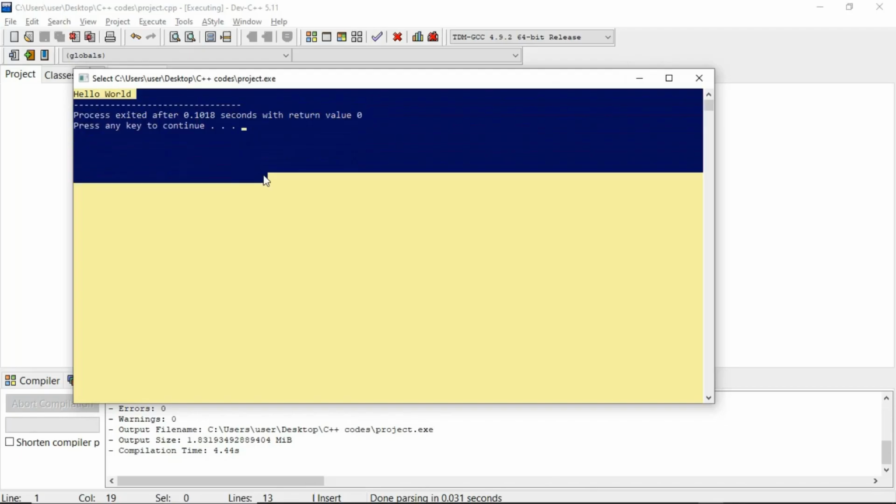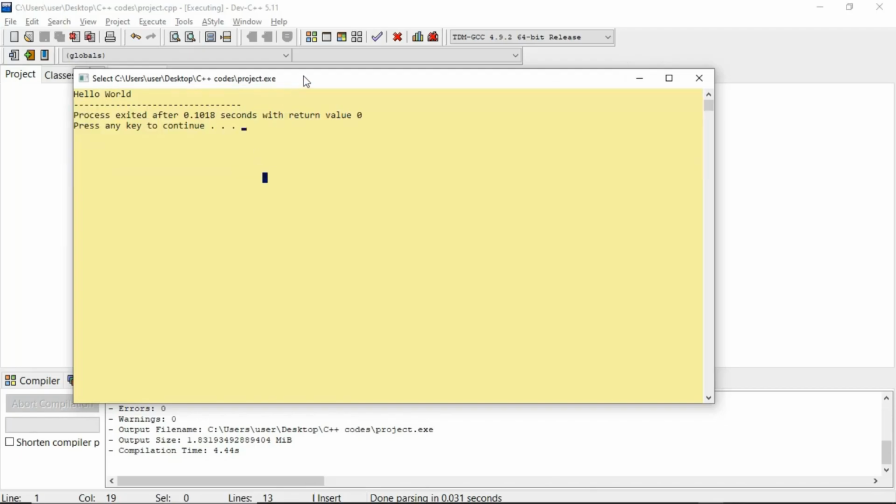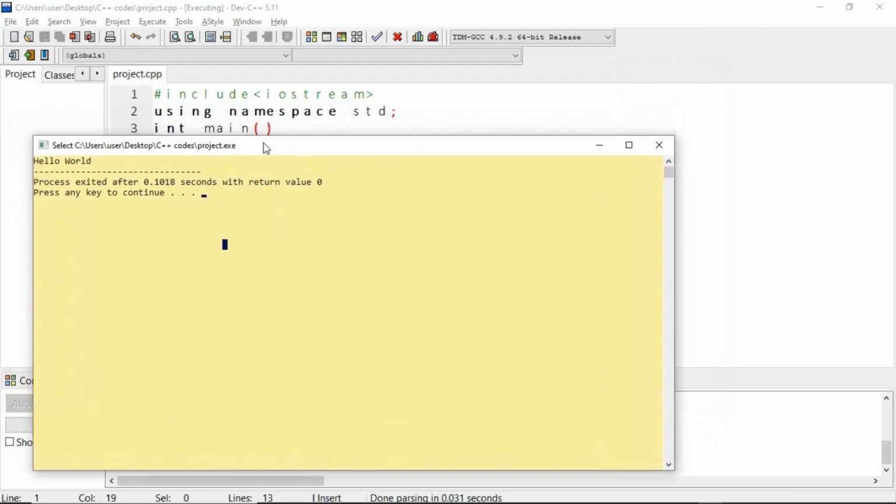So we have our terminal. As you can see, here we have something different. Our code file is .cpp, and here we have .exe. The compiler compiles the cpp file into an exe application that we can run. Basically, we've just built a terminal application.